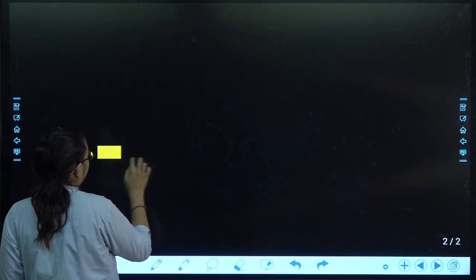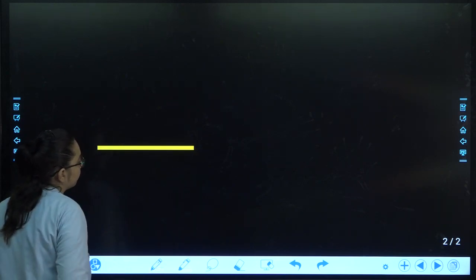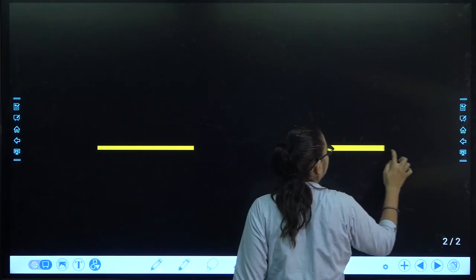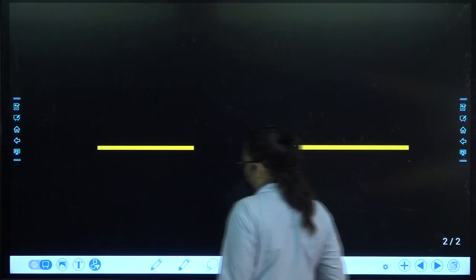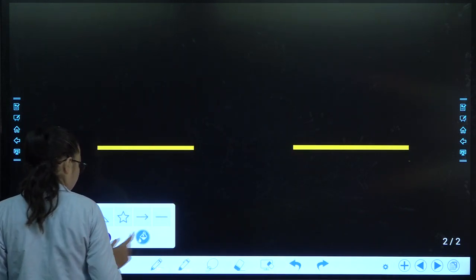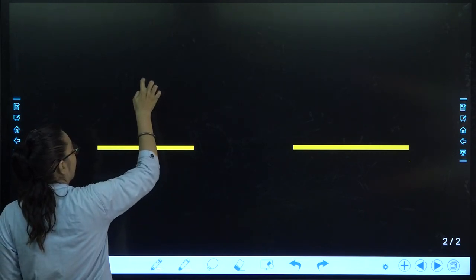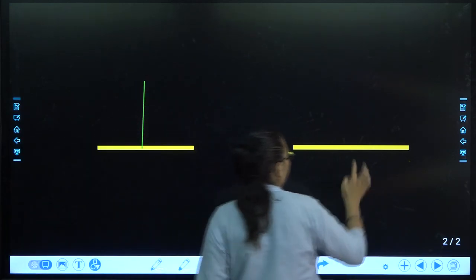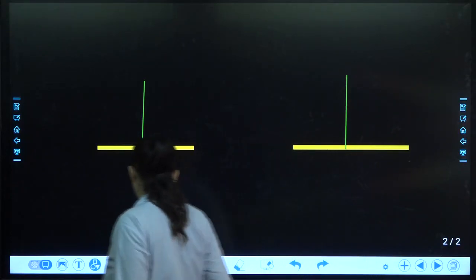We are having a surface over here. Now this is the normal which is drawn.